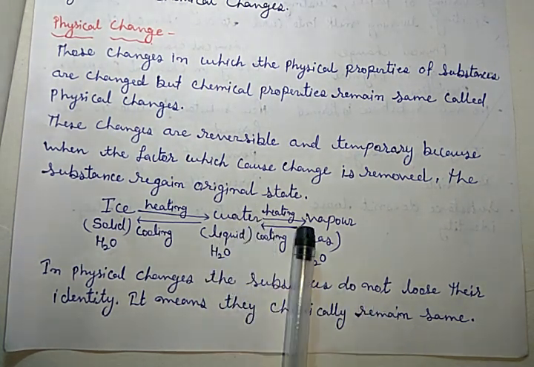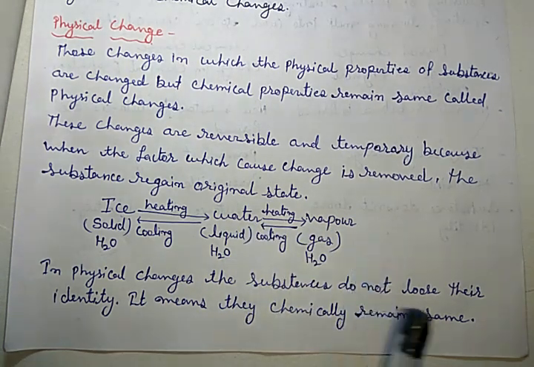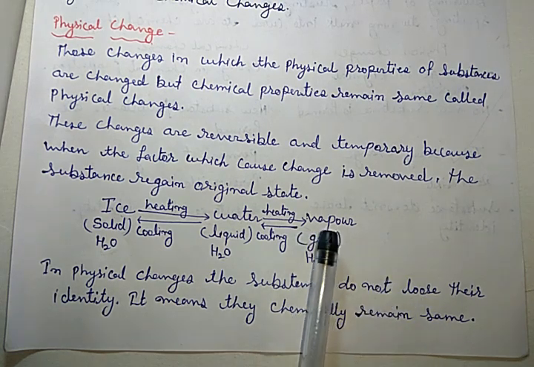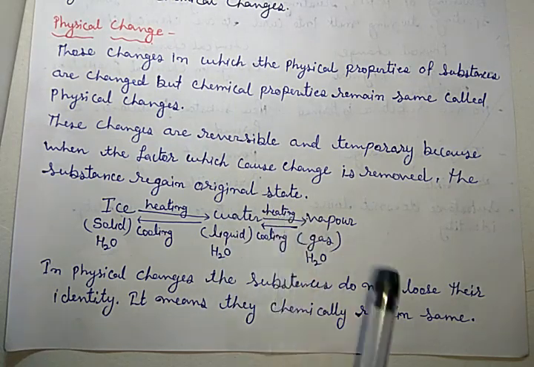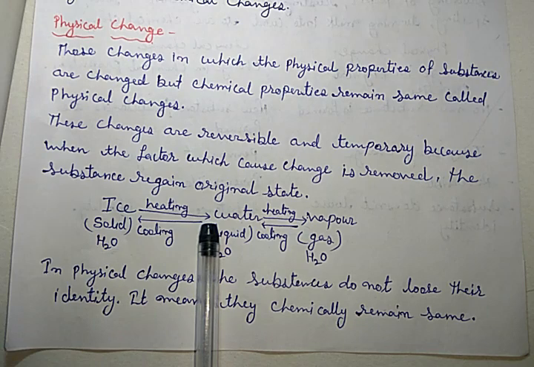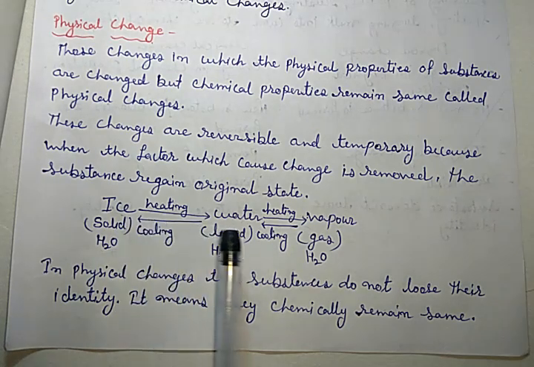Similarly, by heating we convert water into the vapor form, okay, gas form. Now if we remove this factor, that is heating, with the opposite, that is cooling, then it again comes into the liquid form. So when we remove the factor, the substance regains its original state. Got it?